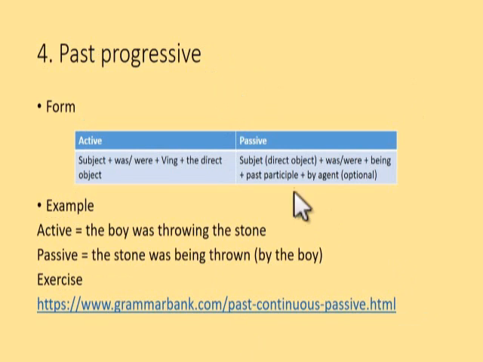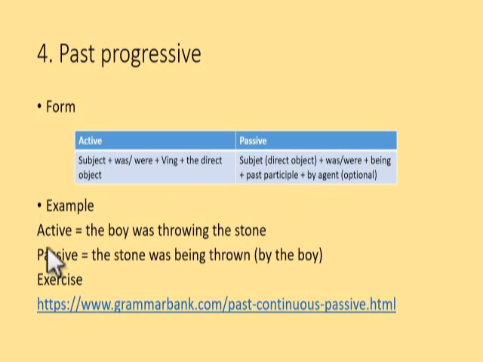For past progressive, look at the active construction here. Subject plus was or were and then verb ing and then direct object. While for passive, you move the direct object in the first position as a subject and then still put was or were. It depends on the plurality of the subject, whether it is plural or singular. You can adjust it with the to be. And then put being and then follow it with past participle, and as usual you can put the agent. This is optional.